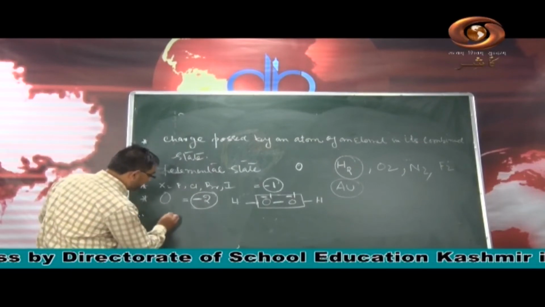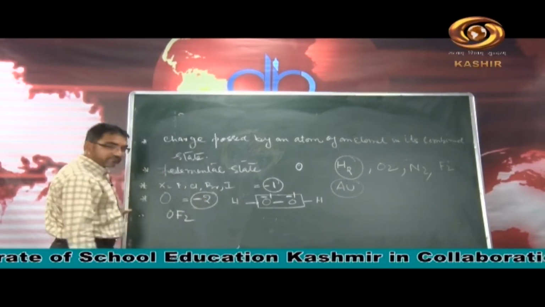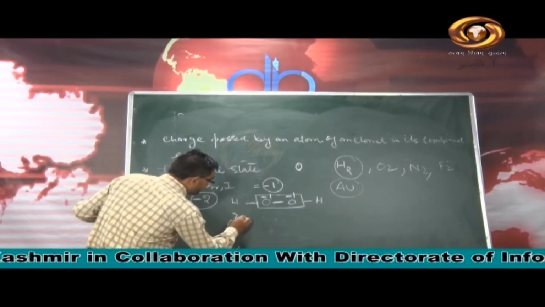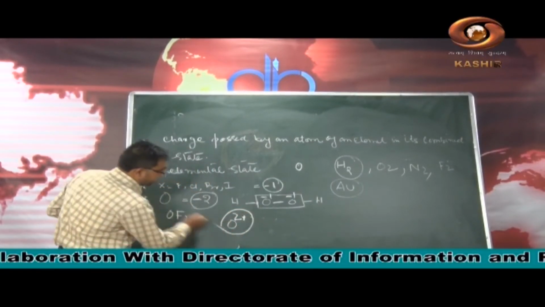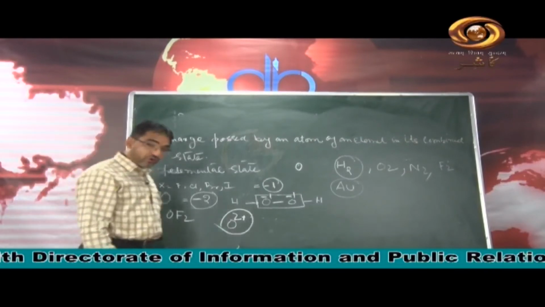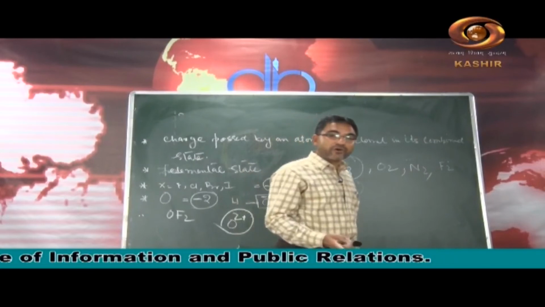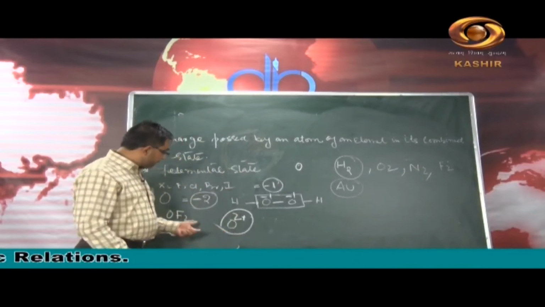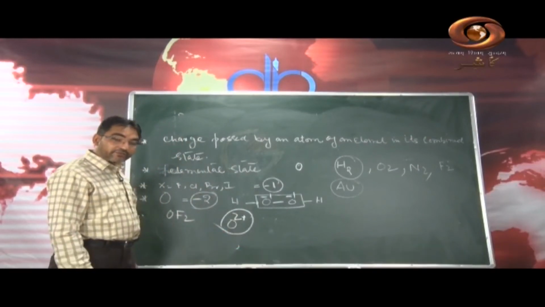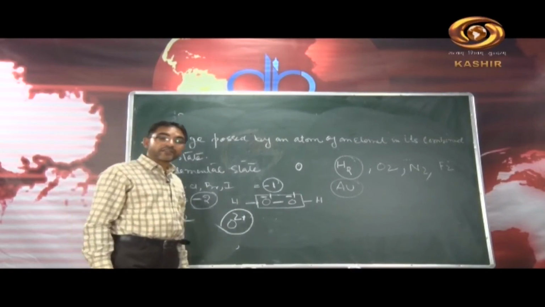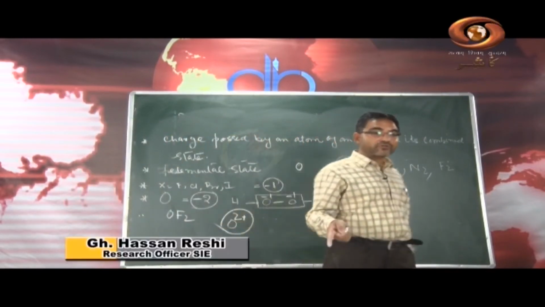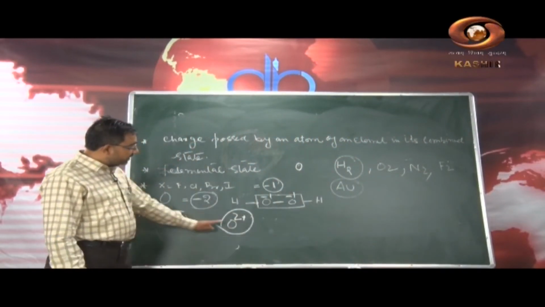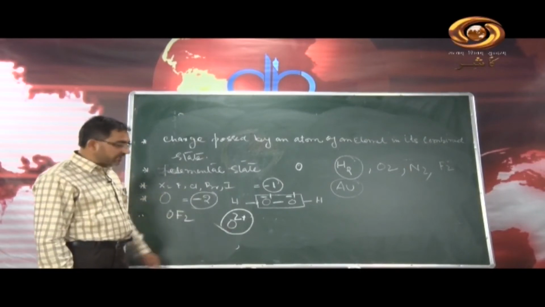Similarly, if the oxygen is bonded with fluorine, OF2, at that time the oxygen has +2 oxidation state. Remember this. Does oxygen have +2 oxidation state? Yes, when it is bonded with fluorine, the most electronegative element in the periodic table. Since fluorine is the most electronegative element, it will act as a strong oxidizing agent, because itself it gets reduced and makes others oxidize. So in OF2 the oxygen has +2 oxidation state.